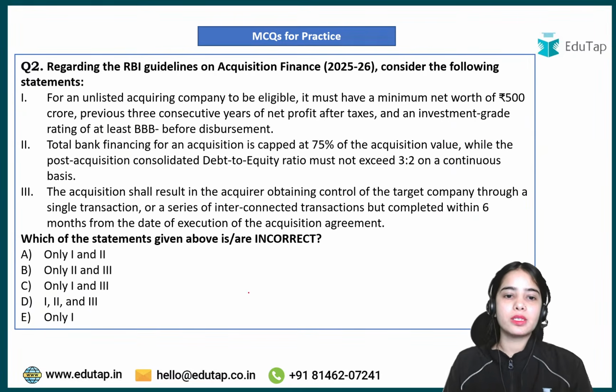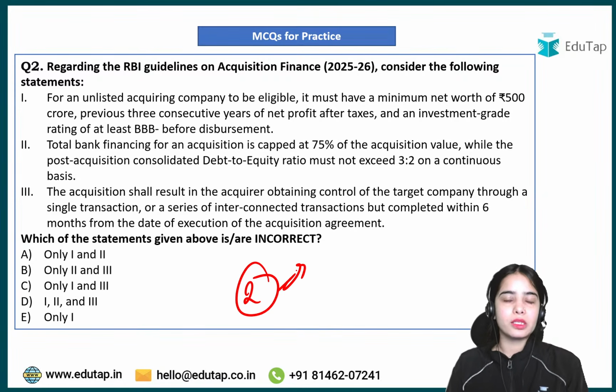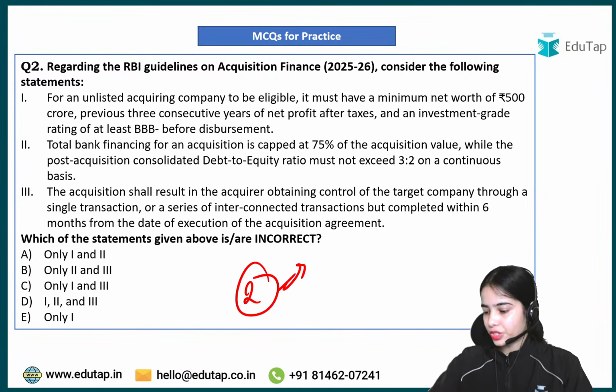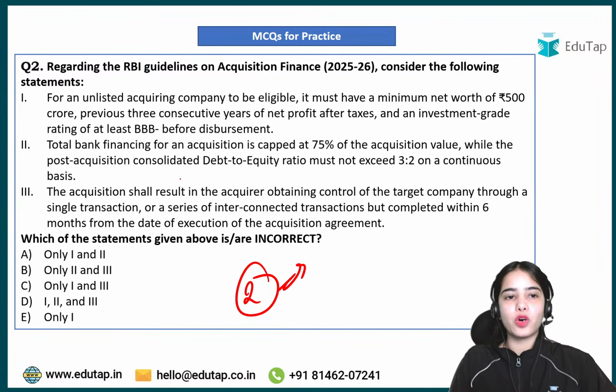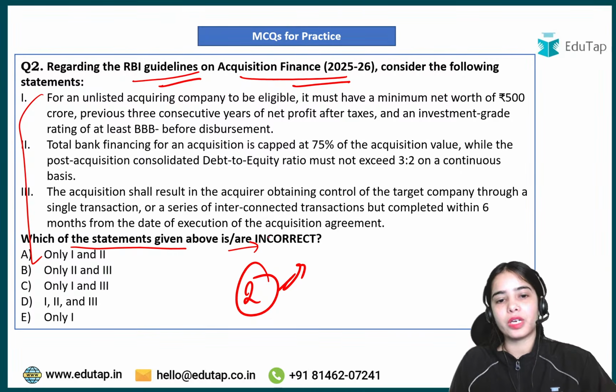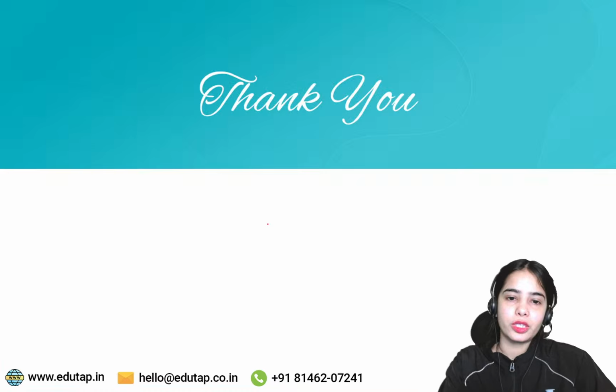Now this is the second question. I hope you will be easily able to answer this question also, so do try to answer it. Regarding the RBI guidelines on acquisition finance, consider the following statements, and say which of the statements given above is or are incorrect. That is the question.